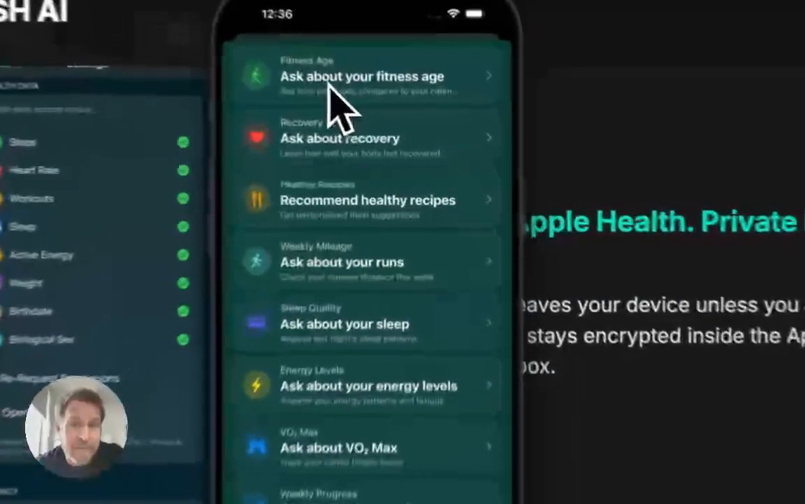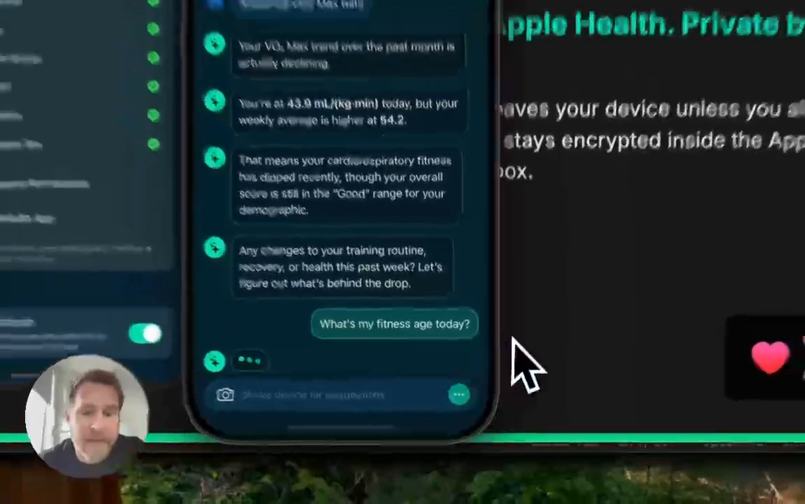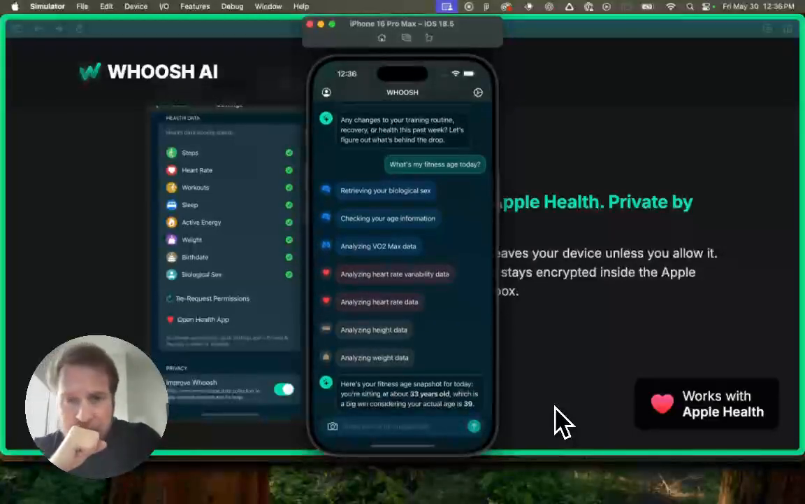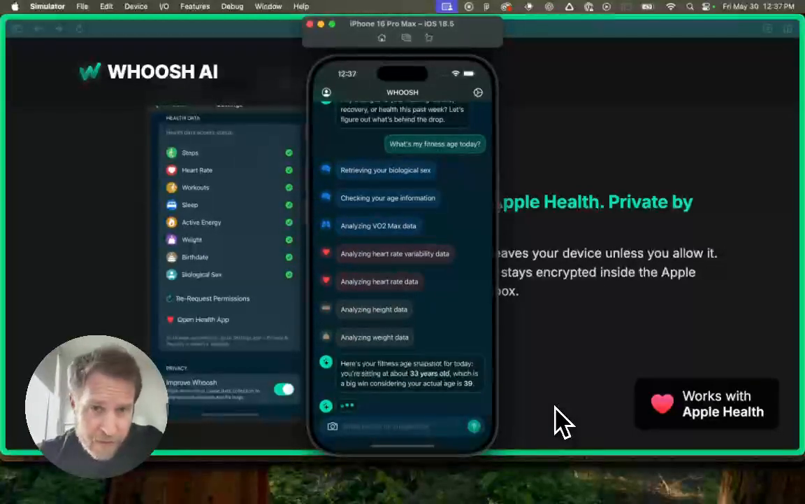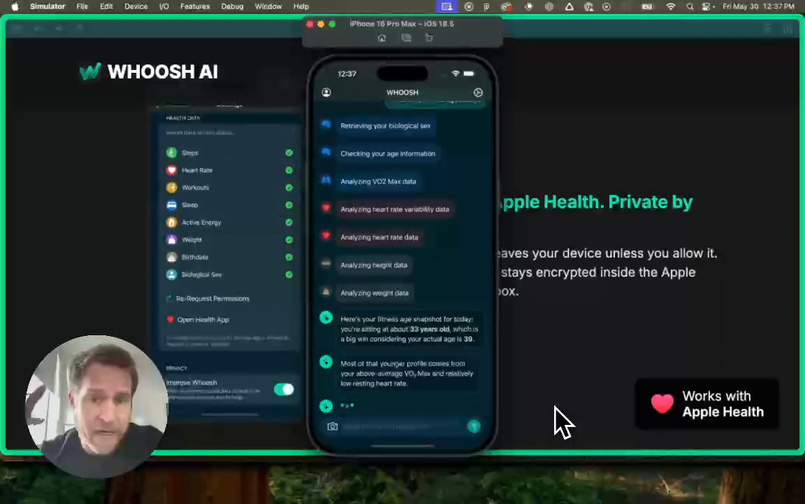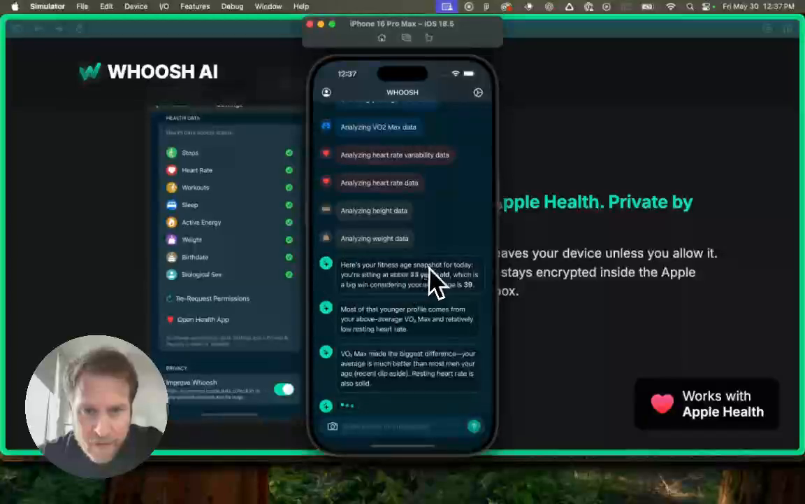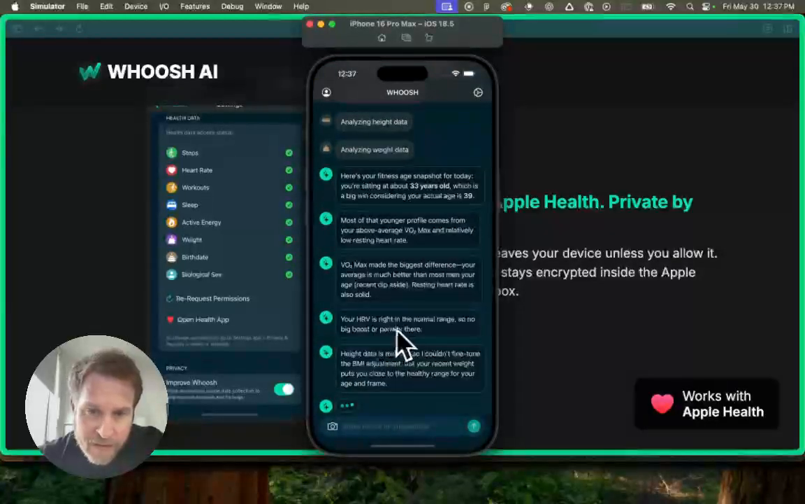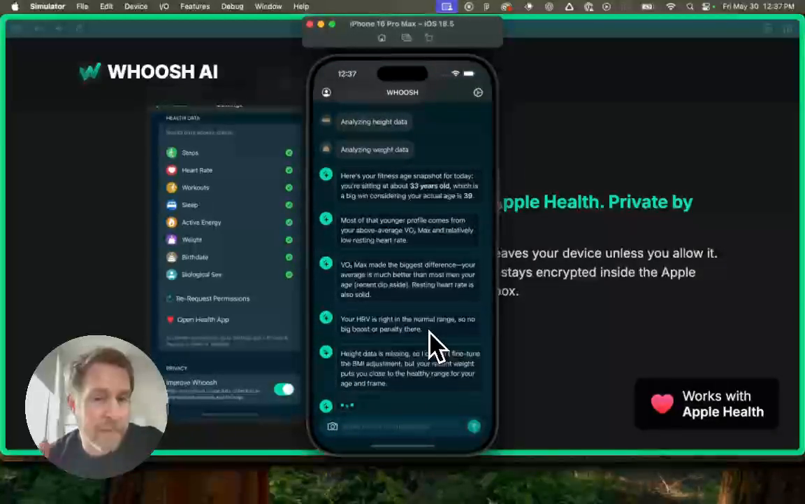We have this concept of a fitness age. If I ask what is my fitness age, it's actually going to grab a bunch of different data points. So it grabs your gender, your age, your VO2 max, a bunch of heart rate data, your height, your weight. And so I'm 39. It says that, based on your fitness snapshot for today, you're 33 years old. And so above average VO2 max, HRV is in the normal range. So as you can see, kind of interesting. It does all this stuff pretty good.